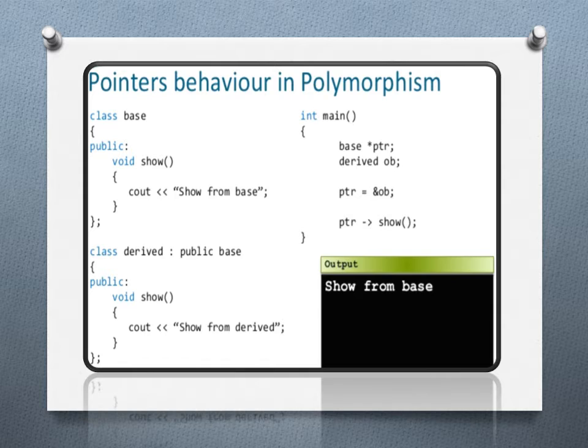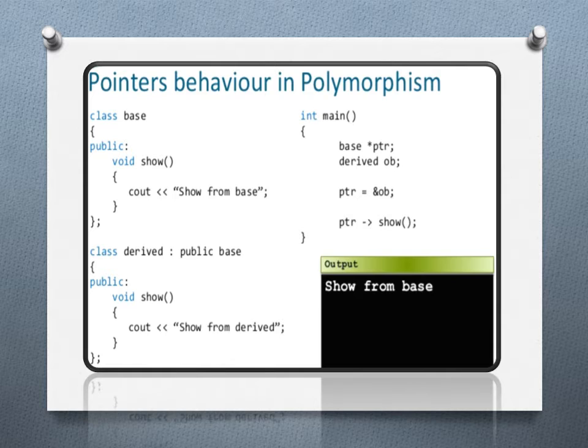Then in the main function, int main, Base *ptr; here we create a pointer of the base class. Then Derived ob; here we create an object of the second class, Derived. Then ptr = &ob. Here we are storing the address of ob in ptr, which is the variable of the base class, and then ptr->show().